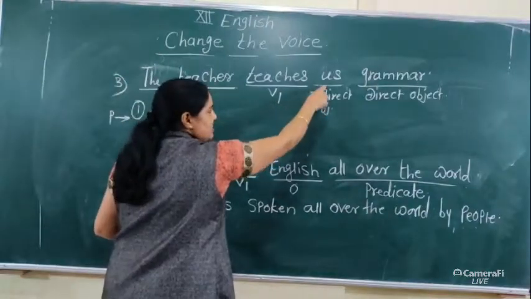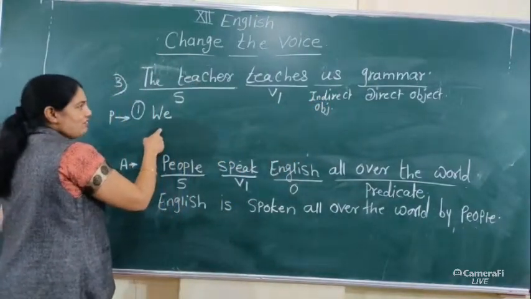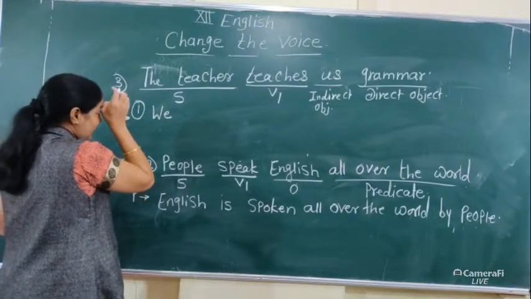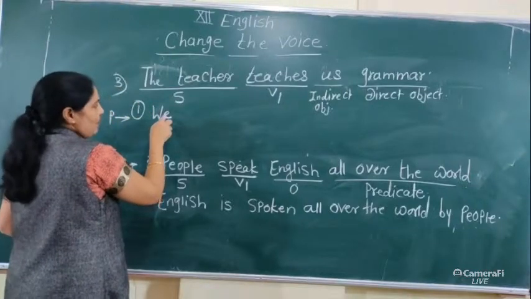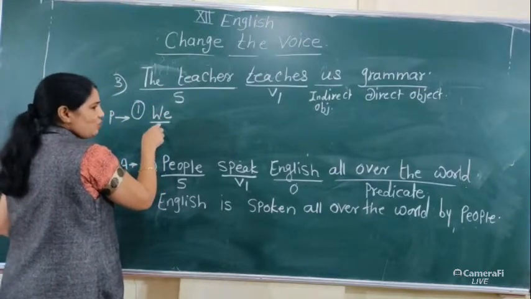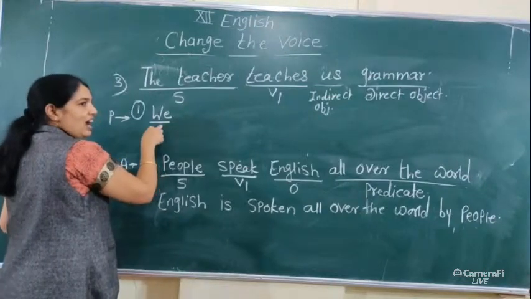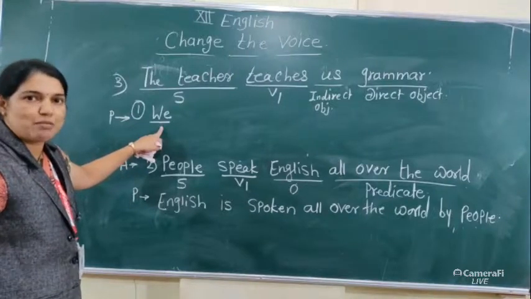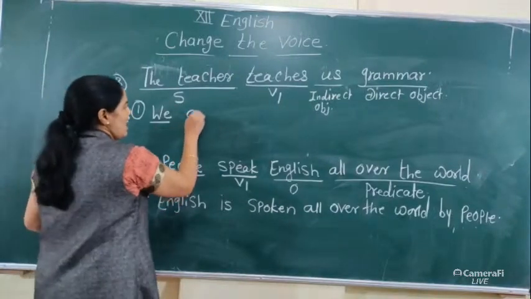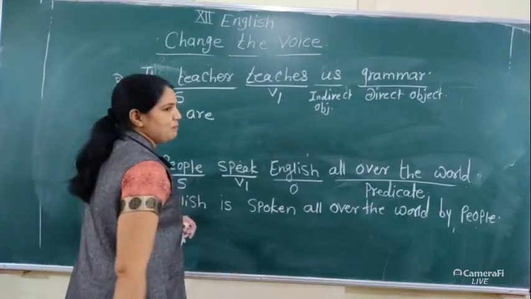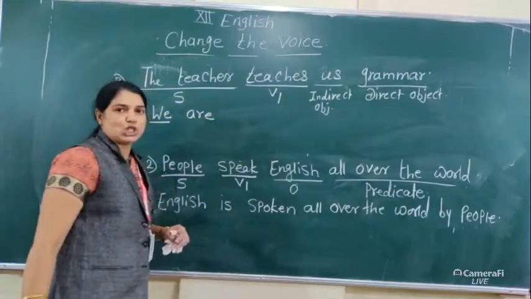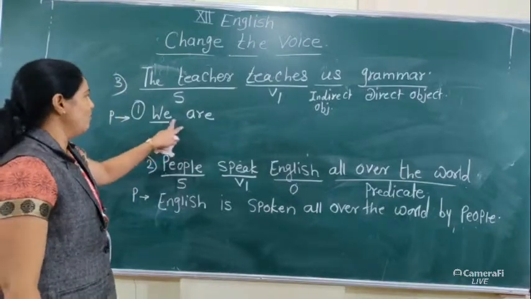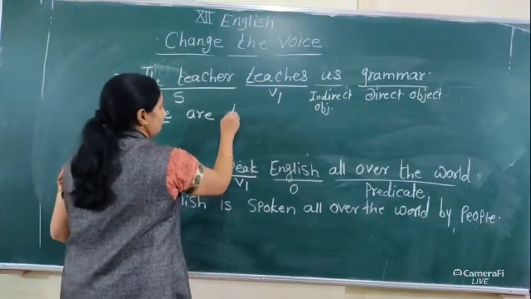Here us is the indirect object, and when converting active into passive it becomes we. Now I take down the subject we, which is in plural form, and when the subject is plural, which to-be form do we use? Am, is, are. Here we use are. We are. Then the verb teach, teaches, taught. We are taught.